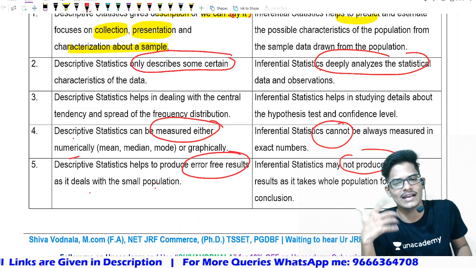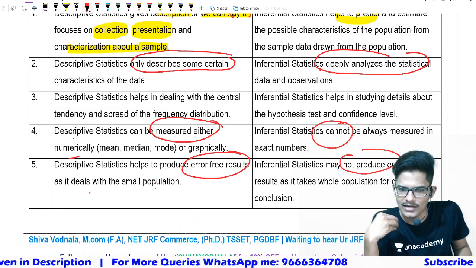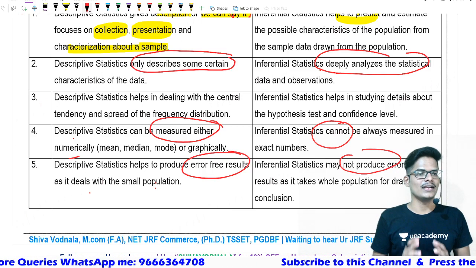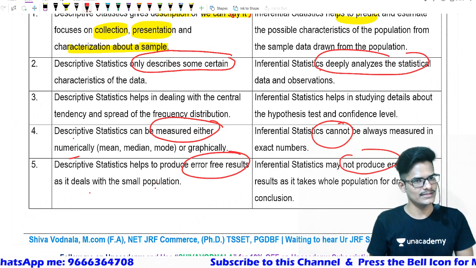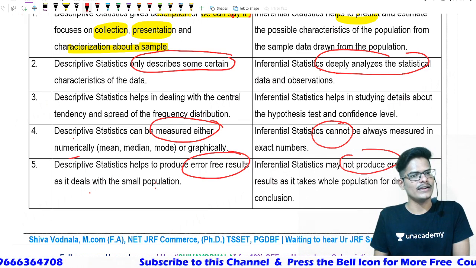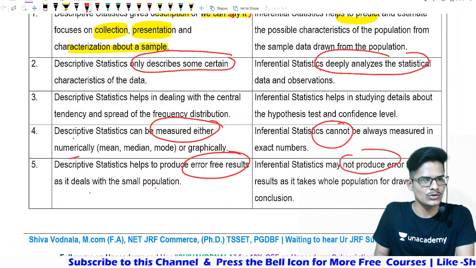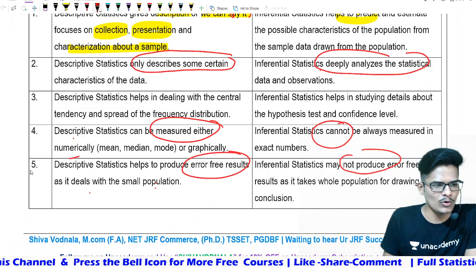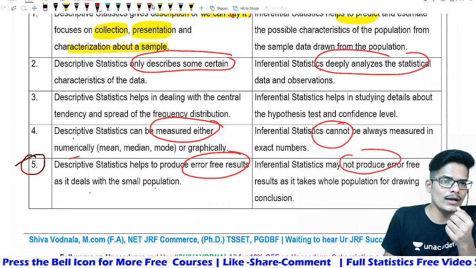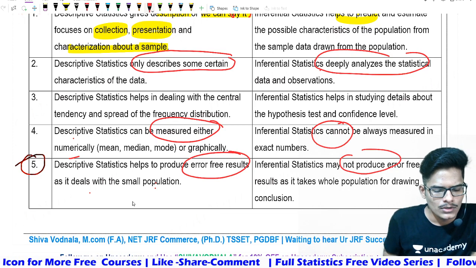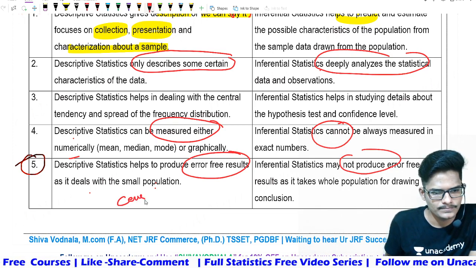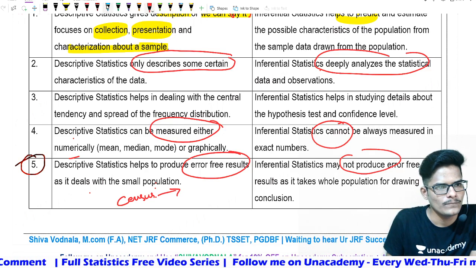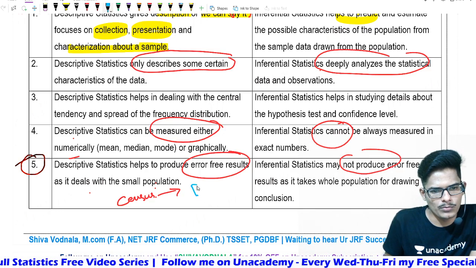It may not produce an error-free result. Errors might occur in inferential, whereas in descriptive, errors might not occur, because it takes into account only the sample, and in inferential it takes into account the whole population for drawing a conclusion. Like if I put it in example form, about this fifth point, the census takes into account the population.